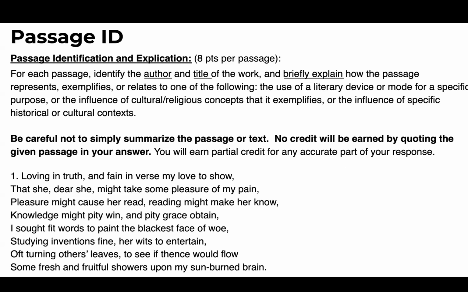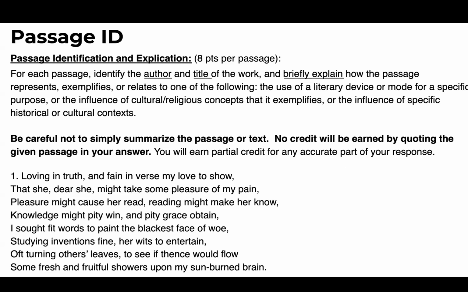The long answer questions will take the form of passage identification and explanation, and these will be 8 points per passage. For these questions, I would like you to identify the author and title of the work. I'd like you to explain how the passage represents, exemplifies, or relates to important things like the use of a literary device, the influence of cultural or religious concepts, or the influence of specific historical or cultural contexts.